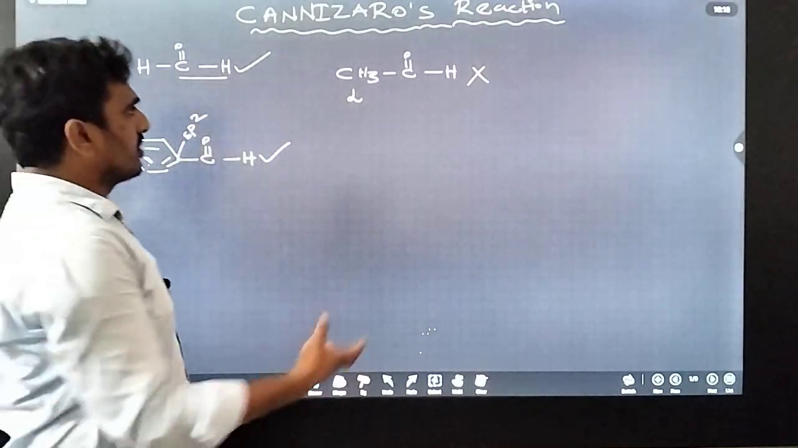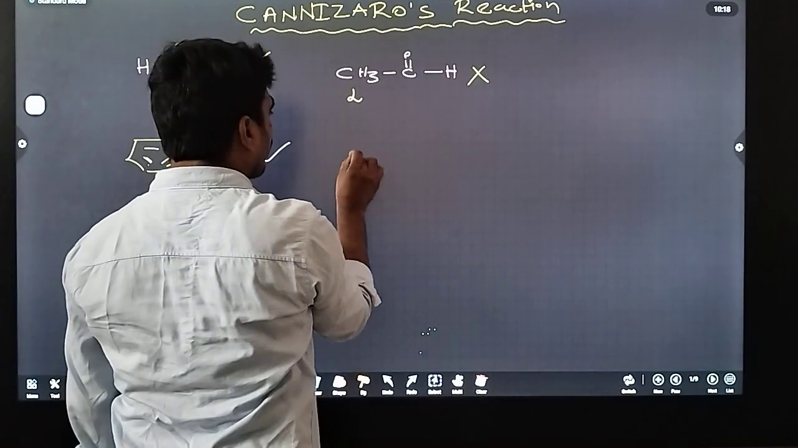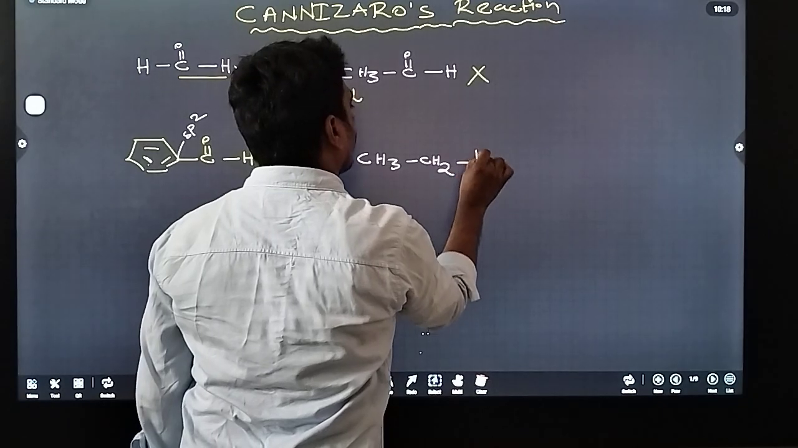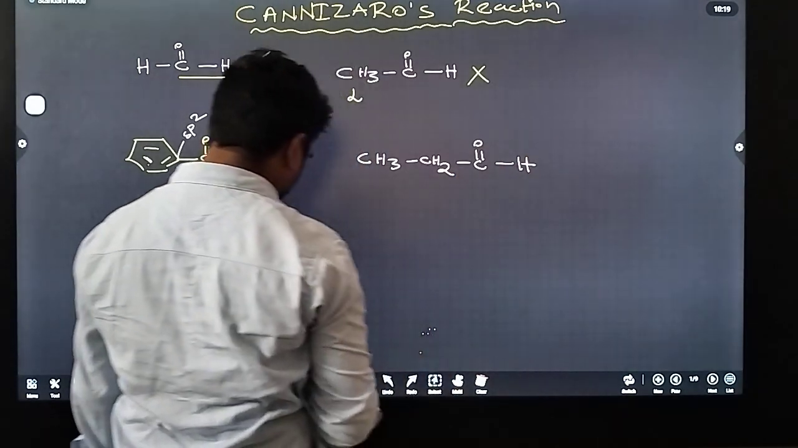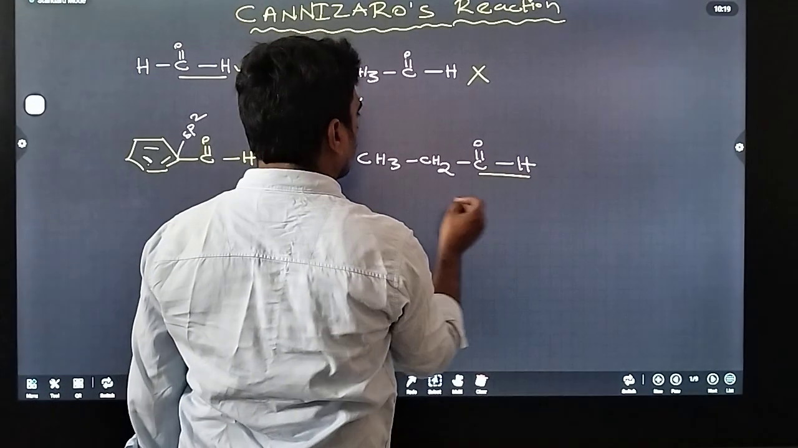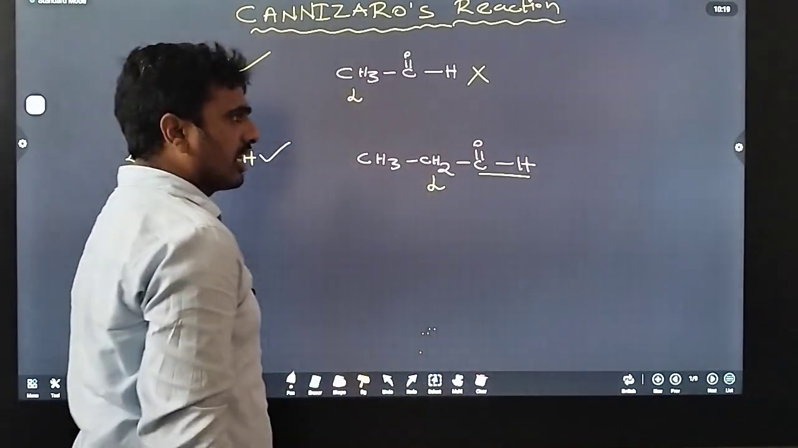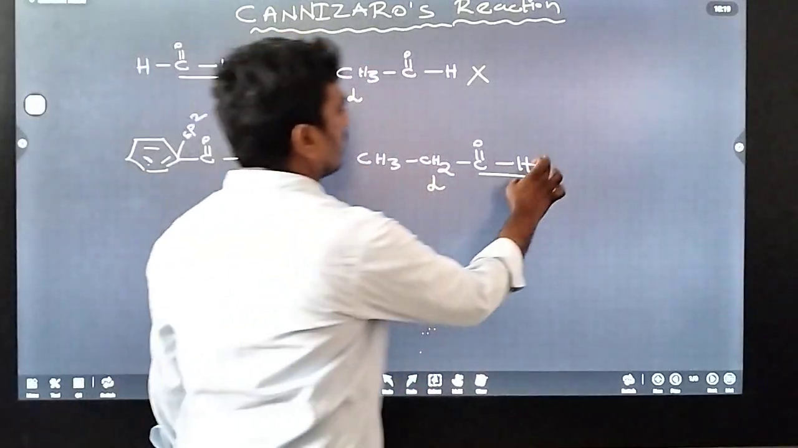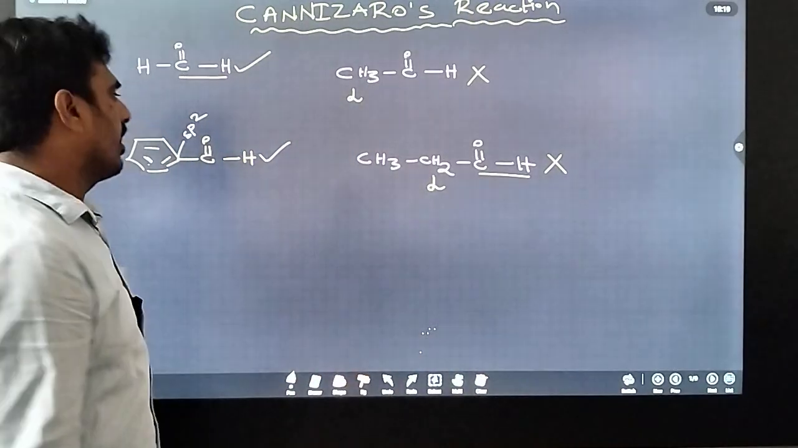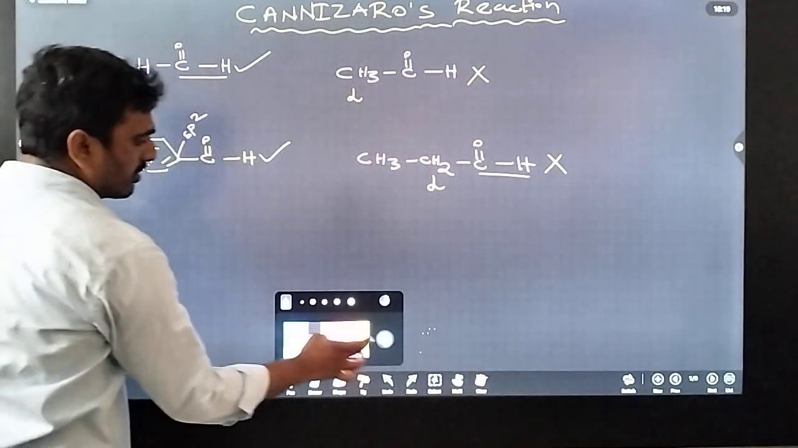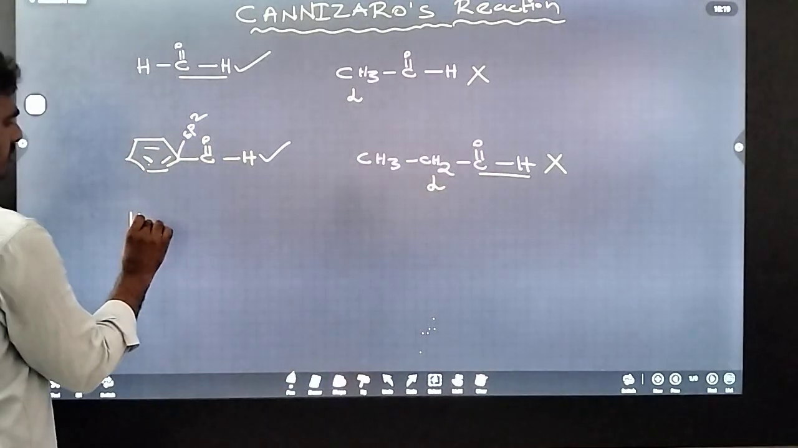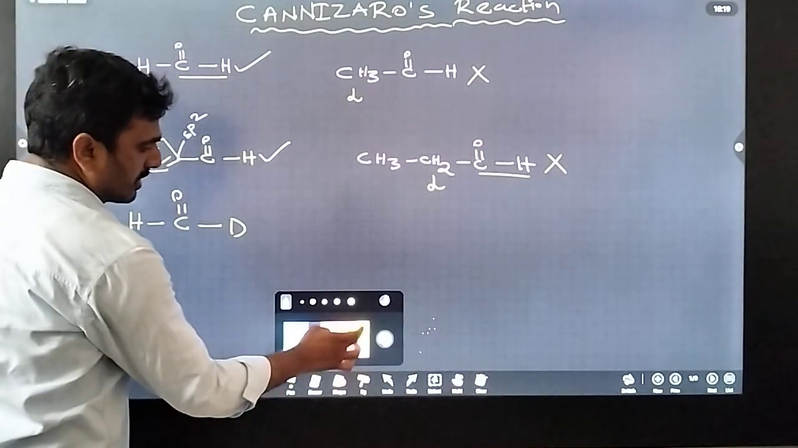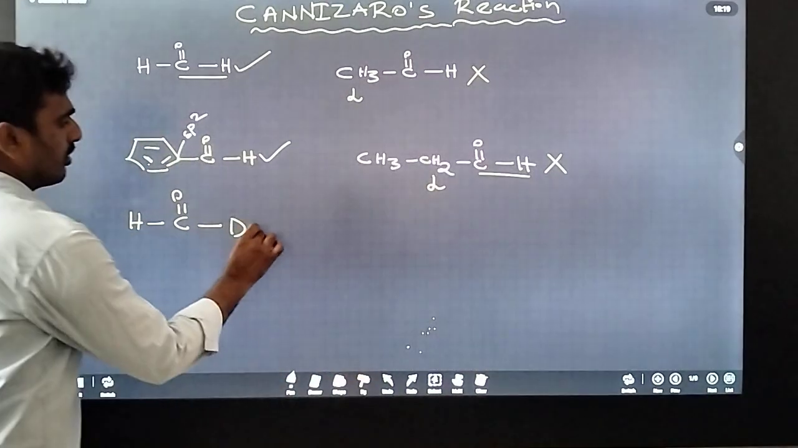Okay, I can write one more example: CH3CH2CHO. This is the functional group. The adjacent carbon is alpha, and alpha hydrogen is also present. So that's why this compound can participate in aldol condensation. I can write one more example. This one participates in the Cannizzaro reaction because there is no alpha hydrogen.